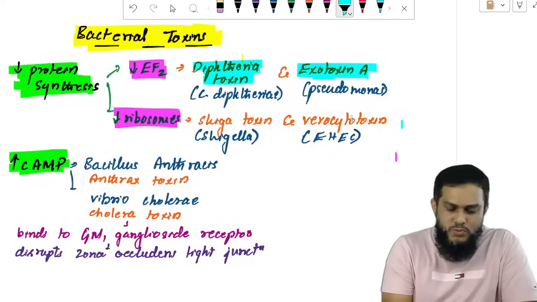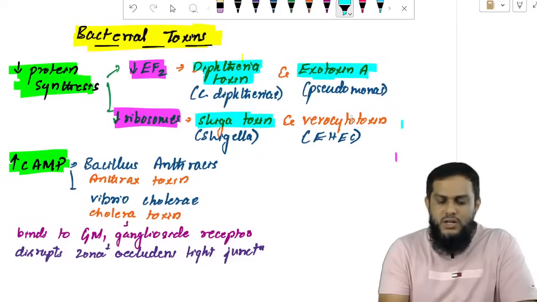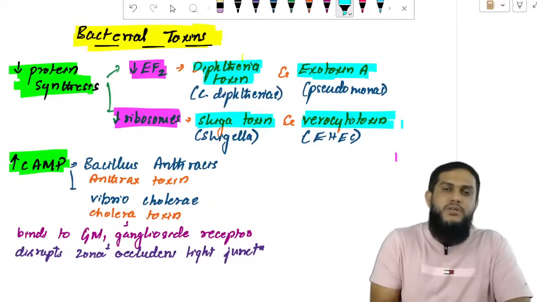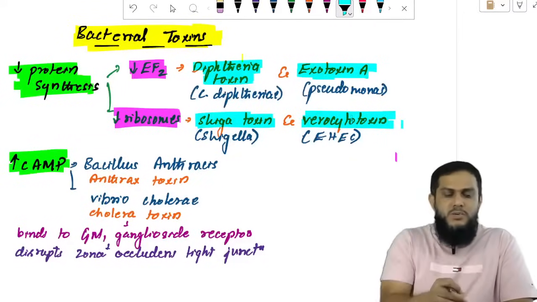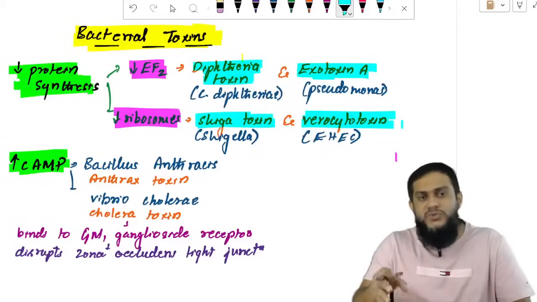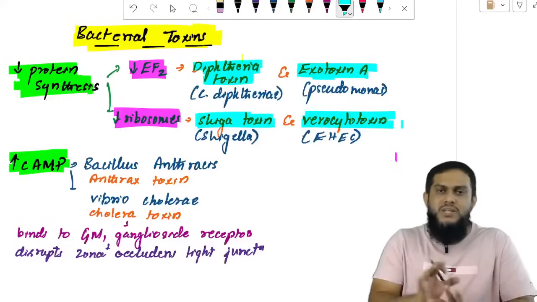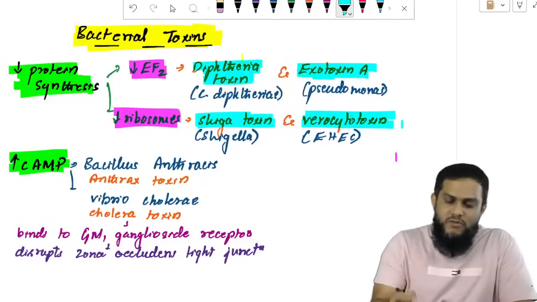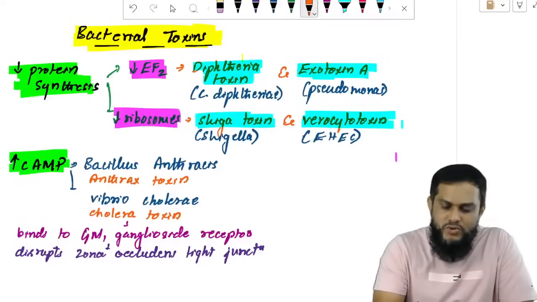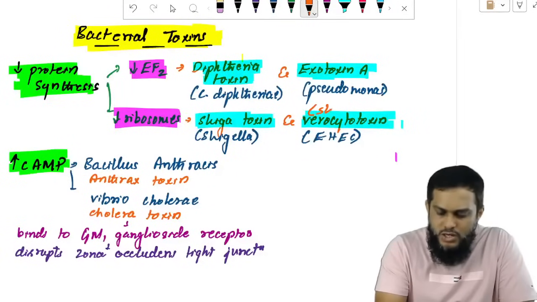For inhibiting ribosomes, you see Shiga toxin of Shigella and verocytotoxin of enterohemorrhagic E. coli. So the first two toxins inhibit EF2 and the next two inhibit ribosomes. Both inhibit protein synthesis. Very simple. How to remember verocytotoxin? I will tell you. Verocytotoxin is also known as Shiga-like toxin.